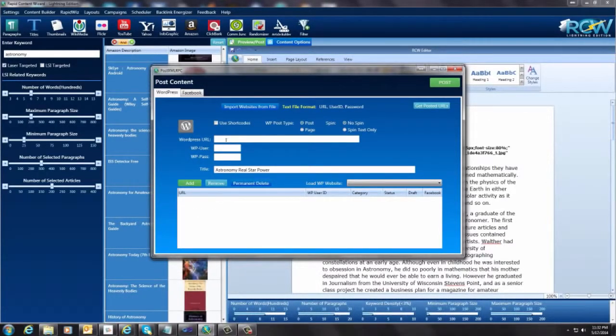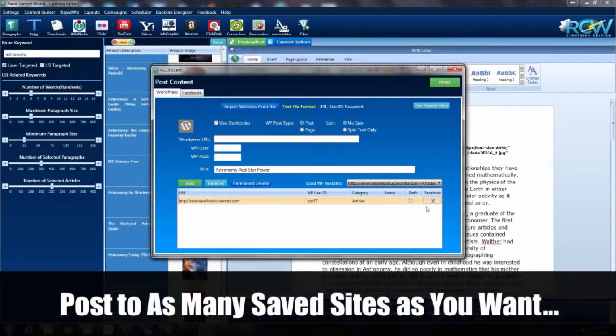So you can either enter the website that you want to post to right here and click add, and it will add it to this drop down list. I already have some that are in here, so I'm just going to select one, and it's saved for me, and I'm going to post this. This is also going to be posted on Facebook, so I'm going to check that box.